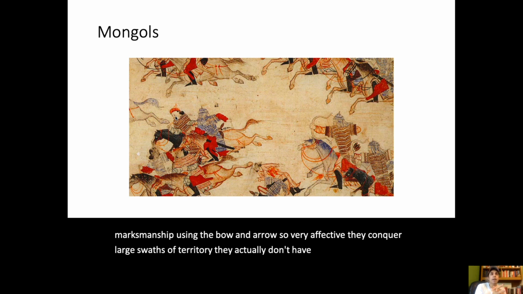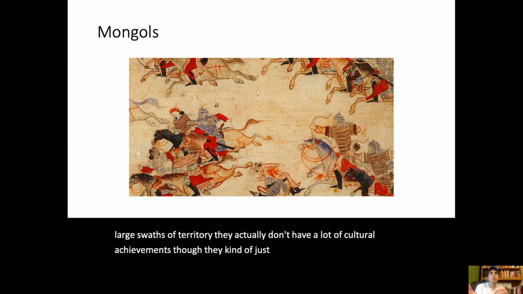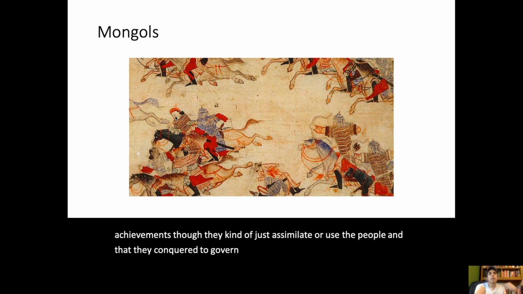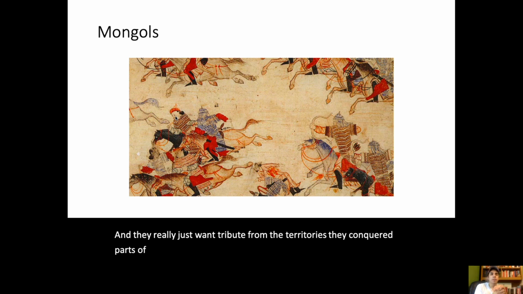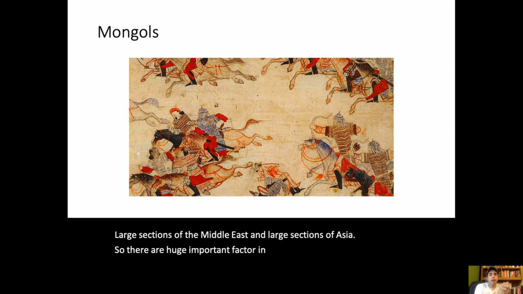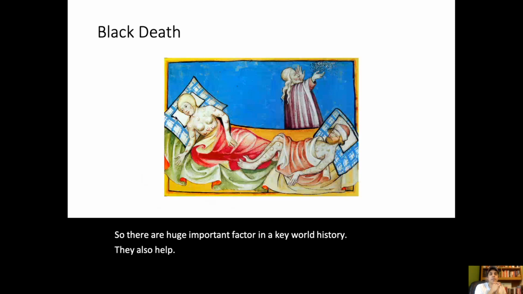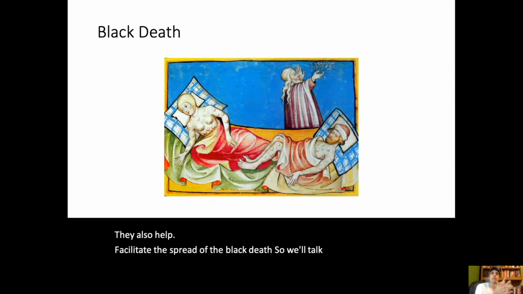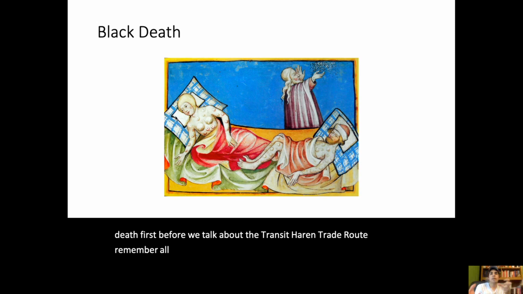They conquer large swaths of territory. They actually don't have a lot of cultural achievements, though. They kind of just assimilate or use the people that they conquered to govern the territories, and they really just want tribute from them. They conquer parts of China, large sections of the Middle East, and large sections of Asia. So they're a huge, important factor in AP World History. They also help facilitate the spread of the Black Death. So we'll talk about the Black Death before we talk about the Trans-Saharan Trade route. Remember, all this is happening in that period between 1200 and 1450.